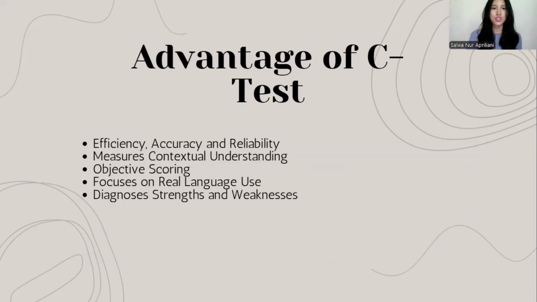And the next is measuring context understanding. It asks how well students understand context, not just individual words, which gives a better picture of overall language proficiency. And the next is objective scoring. Objective scoring is straightforward and objective since answers are either correct or incorrect, reducing subjectivity in evaluation.